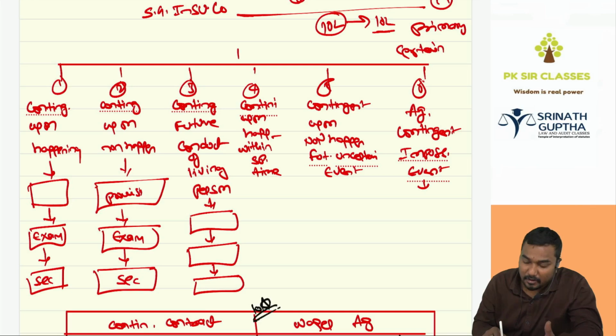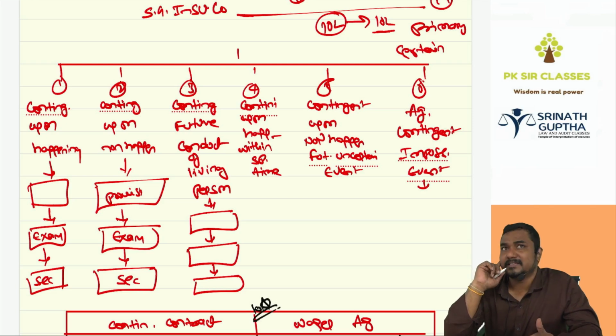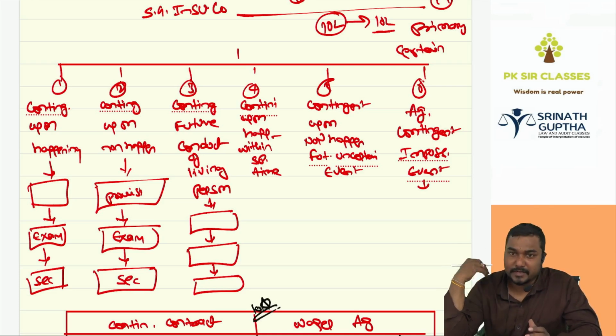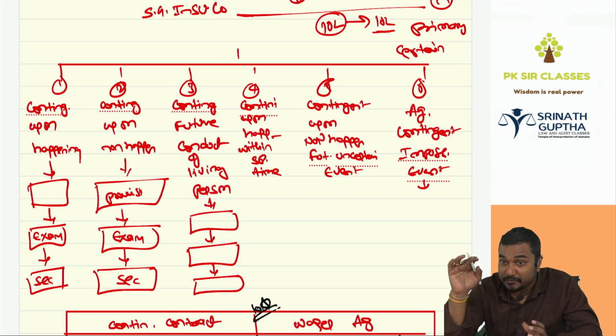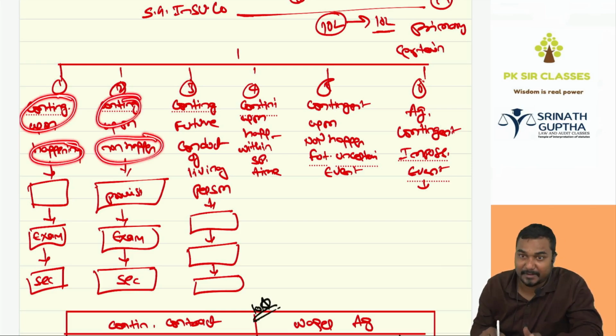Next, contract contingent upon the non-happening. This will be enforceable if the event becomes impossible. For example, a shipping company has taken marine insurance. The insurance company said, my dear shipping company, I will give you 1 crore rupees if the ship does not arrive in Mumbai. If the ship sinks, I will give you 1 crore rupees. This contract depends upon the non-happening. If it happens, enforceable. If not, enforceable.